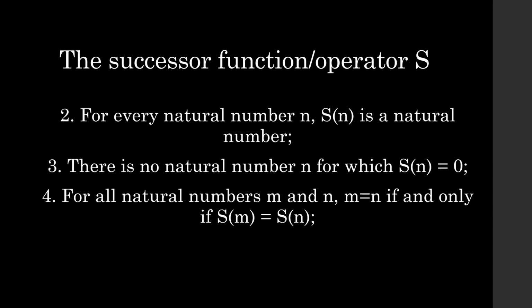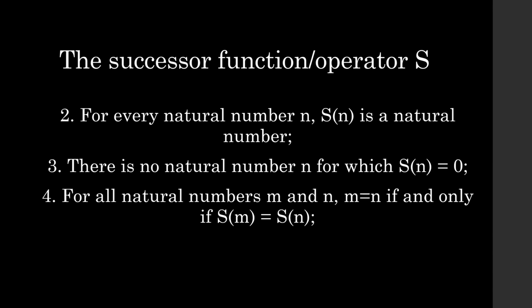Because what's stopping me from defining some number k, and saying, hey, that guy's a natural number, and then s of k is a natural number, and then s of s of k is a natural number, and I can just add a bunch more without really saying what k is. Keep in mind, you might think that the successor is equivalent to adding 1, but you've got to get away from that. The successor is really the first operation. So if I used the symbol -1 and included it in the natural numbers, then I don't have a guarantee that s of -1 is not equal to 0. So it could still be a natural number.